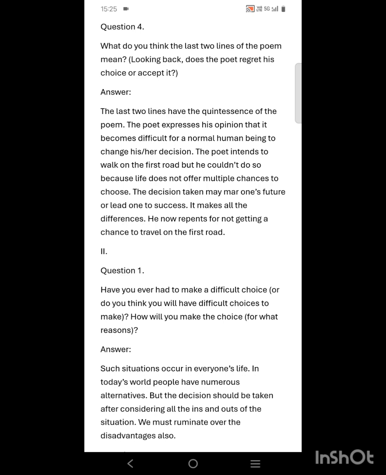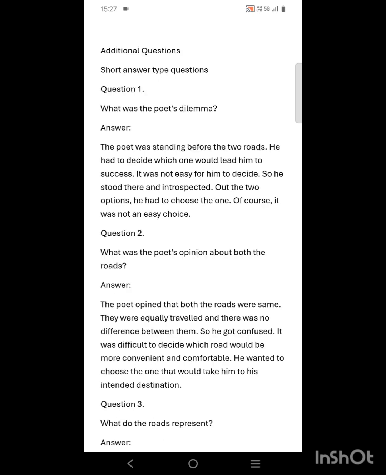So we should choose carefully, but we should take inspiration from the author, how he repents for not getting a chance to travel on the first route. So let us see some additional questions. Short answer type questions. Question 1.